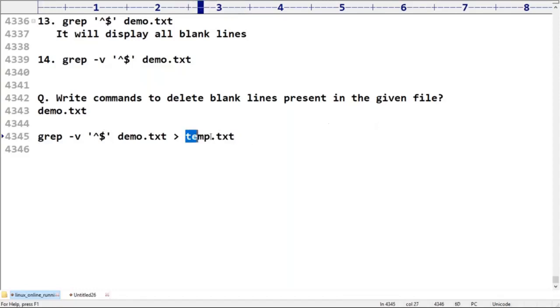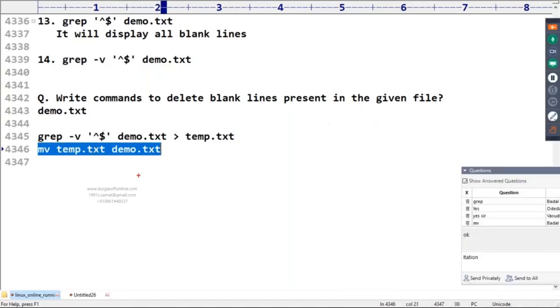Now rename temp.txt as demo.txt. Because you have to remove all the blank lines present in the demo.txt. After completing our commands, everyone is going to open demo.txt and blank lines should not be there, not temp.txt.